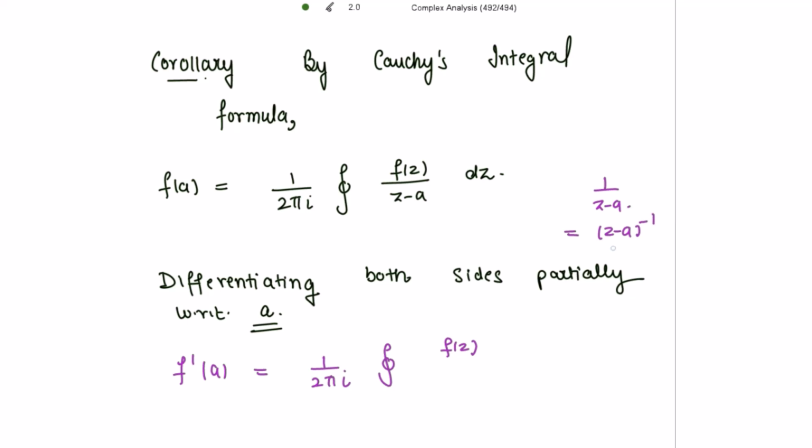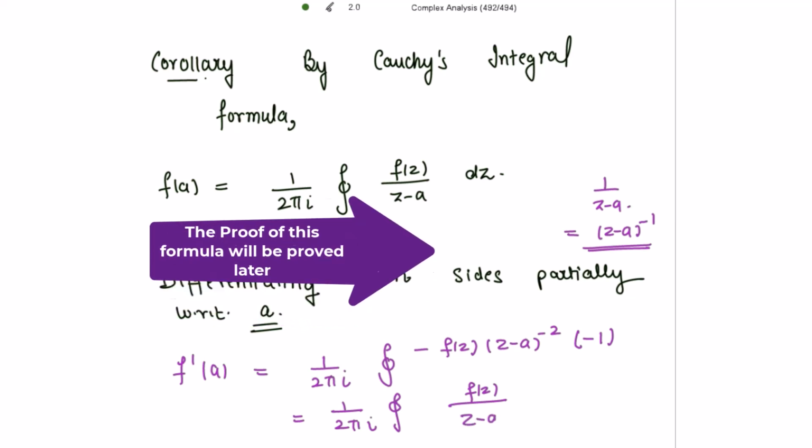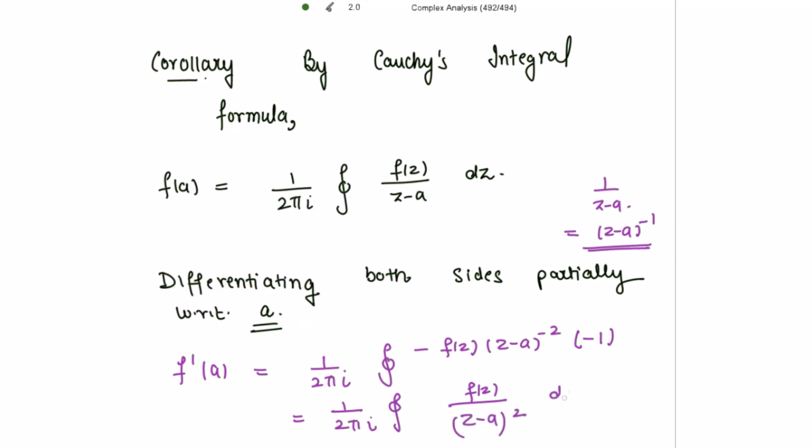So when differentiating this with respect to a, we get minus (z minus a) to the power minus 2 into differentiating also the terms inside the bracket with respect to a, that is minus 1. So we are getting 1 divided by 2πi the integral of f of z divided by (z minus a) whole square, dz. We have to write dz also.